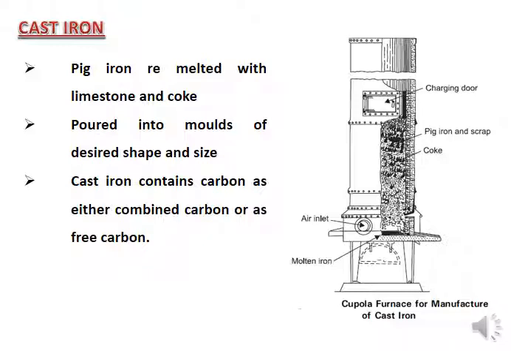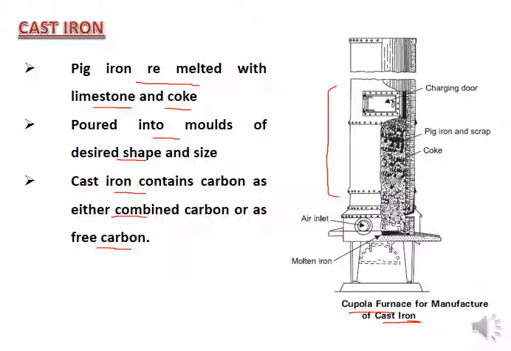Similarly, cast iron: your pig irons are remelted with the limestone and coke, poured into the molds of the desired shape and sizes. Cast iron contains carbon as either combined carbon or as free carbon. For the manufacture of the cast iron, you have a cupola furnace, and you use the pig iron. This pig iron is remelted with the limestone and coke. These are the kinds of furnace that can be used for the remelting of the pig iron, and finally you are getting the cast iron.